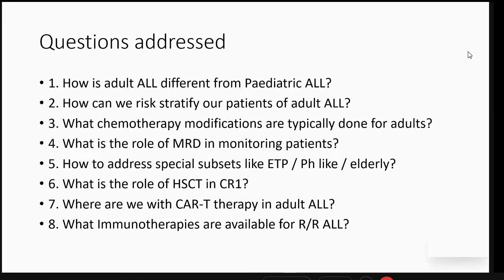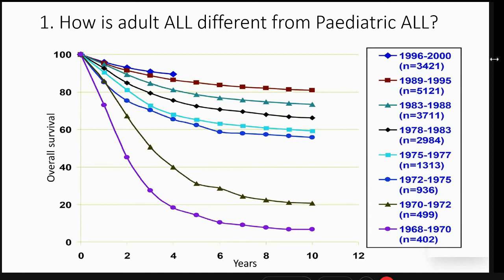The role of MRD, then special subsets like early T precursor and the Ph-like ALL, the role of hematopoietic stem cell transplantation in CR1 in adults, and of course, for the relapse refractory setting, where are we with the CAR T cell therapy, the immunotherapies like the BiTEs and the antibody drug conjugates? So now coming to the first question, how is it different from the pediatric ALL?